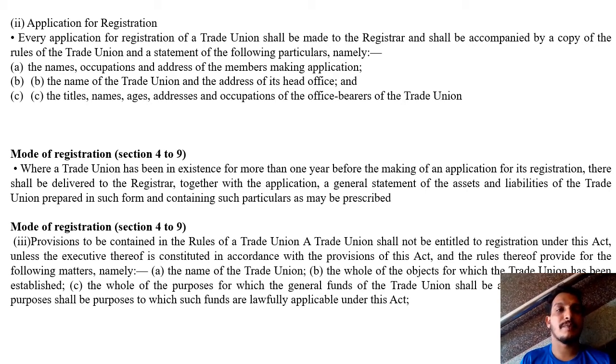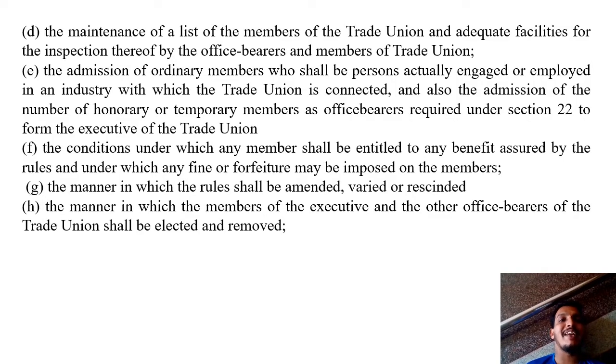Okay. Next, the maintenance of a list of members of the trade union and adequate facilities for the inspection thereof by the office bearers and members of the trade union. So here, as registered trade unions, they must maintain the number of members, and whether they are getting adequate facilities or not. Okay, so these must be maintained.